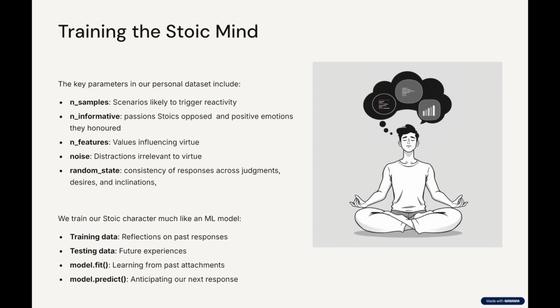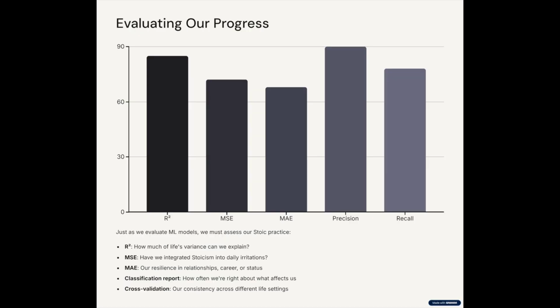Training and testing. We split data, 80% training, 20% testing. Training requires reflections on past responses, the training set, and testing them against future experiences, the test set. Model.fit mirrors learning from past attachments. Model predict reflects our next response. Now let's evaluate our model.